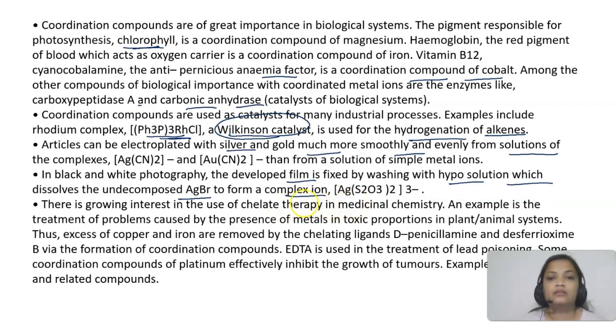In medicinal chemistry there's a use of chelate therapy. An example is the treatment of problems caused by the presence of metals in toxic proportions in an animal and plant system. अगर हमें वो metals remove करने हैं, like excess of copper and iron, they are removed by the chelating ligands penicillamine and desferrioxime B via the formation of coordination compounds. So coordination compound बना लेगी metal ion के साथ जाके, and that can be removed from the body.